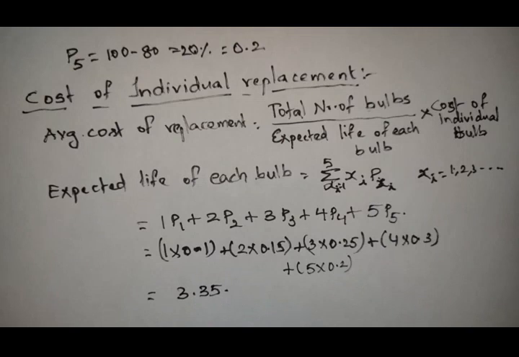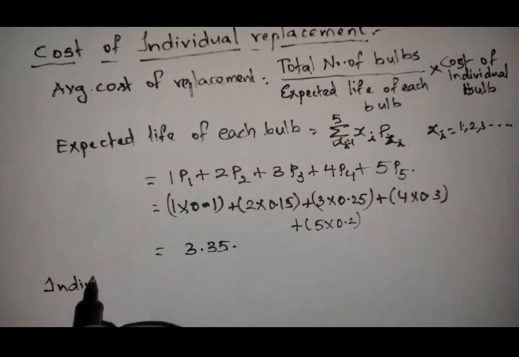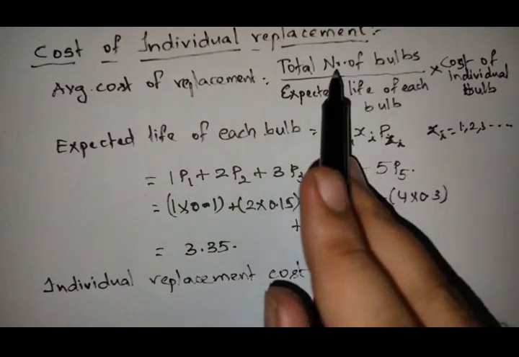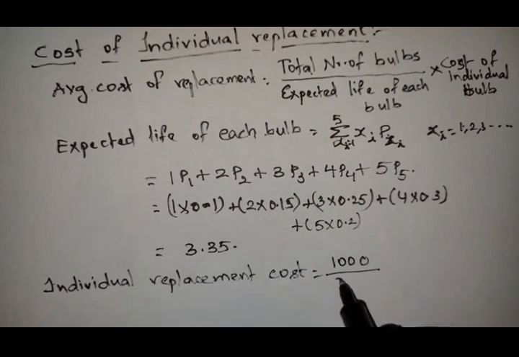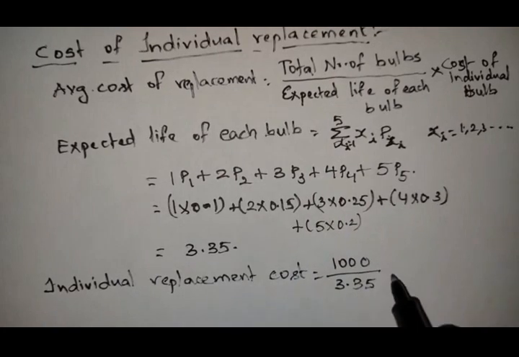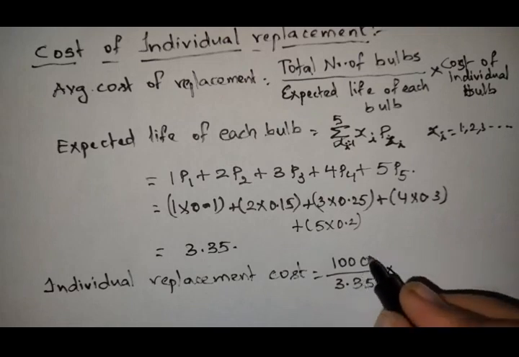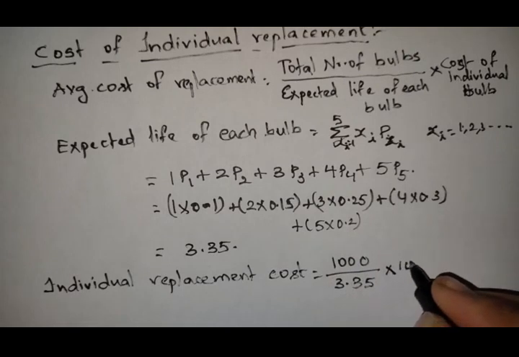Now let us find the individual replacement cost. It is total number of bulbs, 1000, divided by expected life of each bulb, 3.35. This gives you how many bulbs are failing, and we need to replace that many bulbs, so multiply by 10.